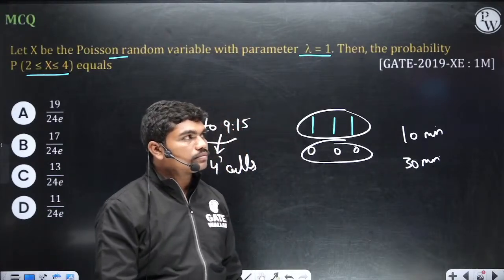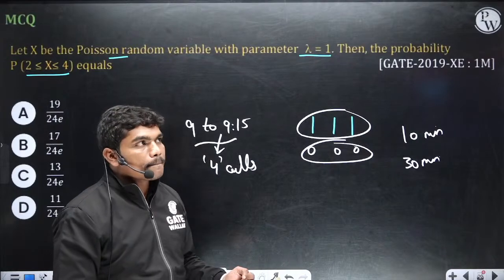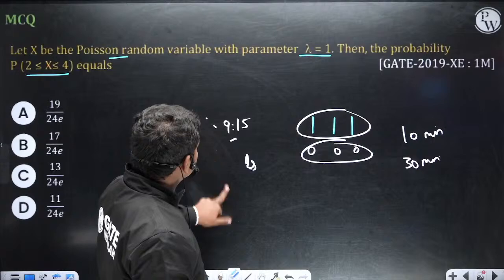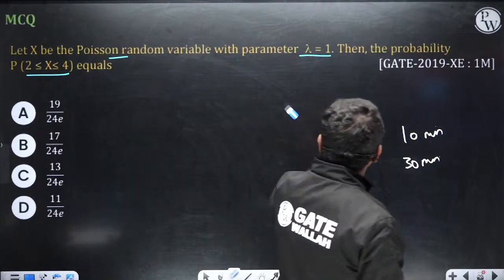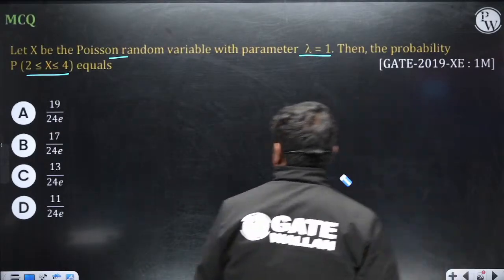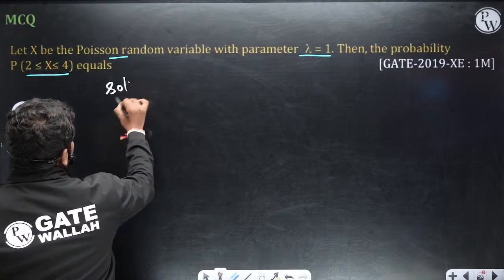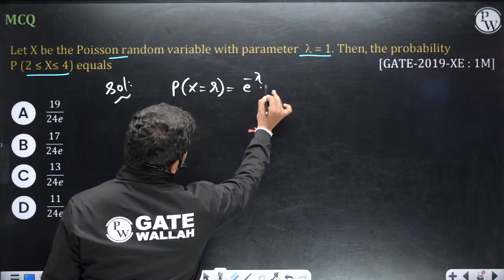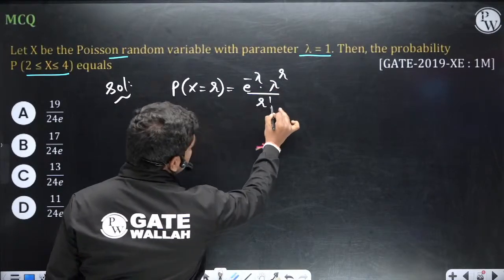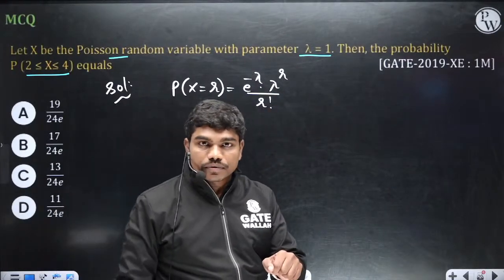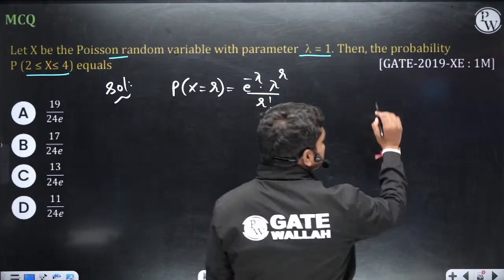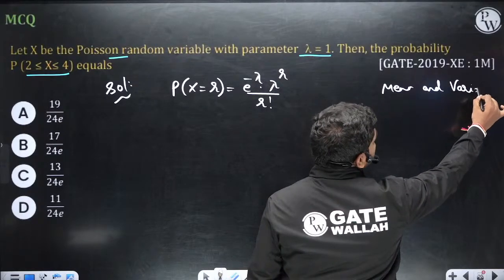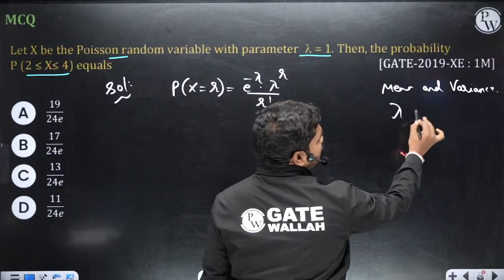Okay, fine, clear? So I'm erasing this then. Now, the Poisson distribution for the number of successes equal to r is e power minus lambda into lambda power r by r factorial. Yesterday in Mechanical also a question came on Poisson distribution, you know? One Poisson distribution was given, mean and variance. What are the mean and variance? In Poisson distribution, mean and variance are both the same.